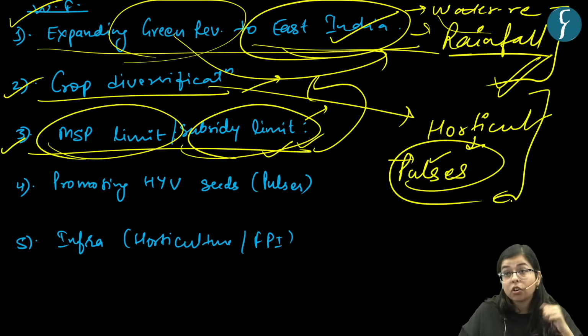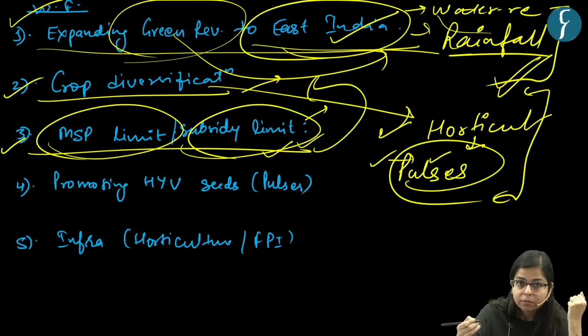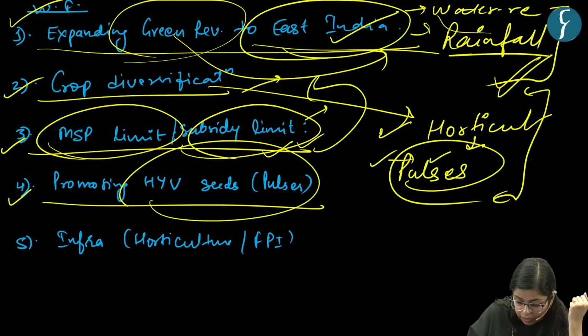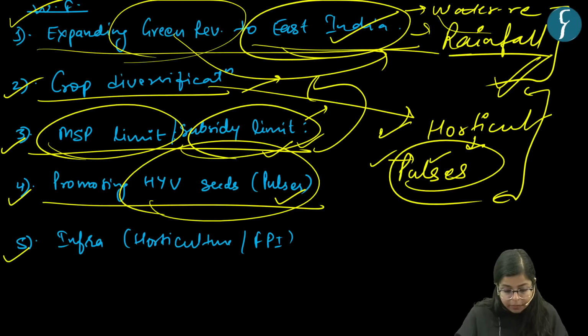So this will ensure the nutritional content of the soil remains intact, and this will also diversify the income sources of the farmers. They will get higher prices. This can be done by promoting high yielding varieties of seeds of pulses. Like there are high yielding varieties of seeds of rice and wheat, more research should be done to promote high yielding seed varieties of pulses, right?